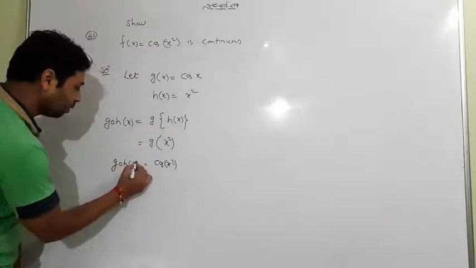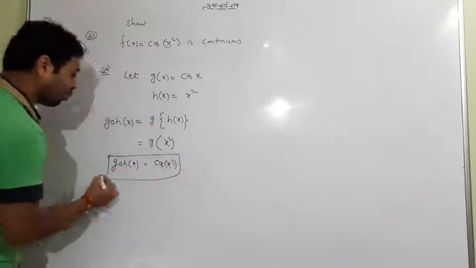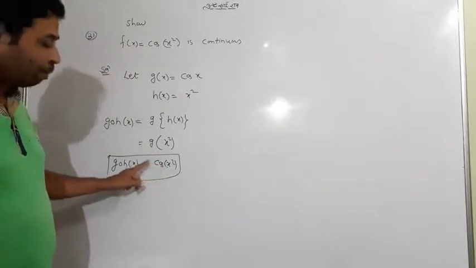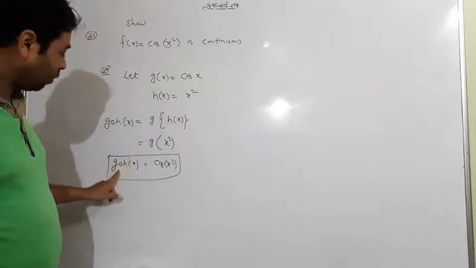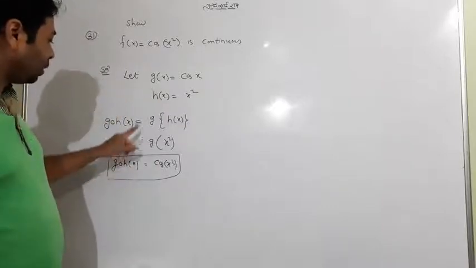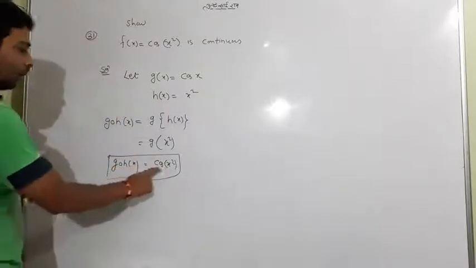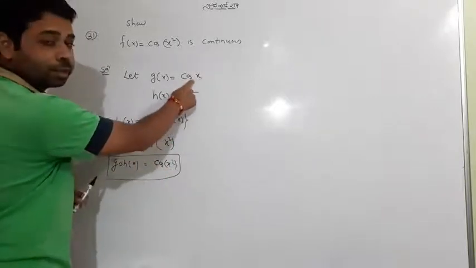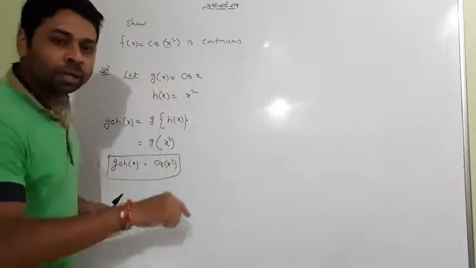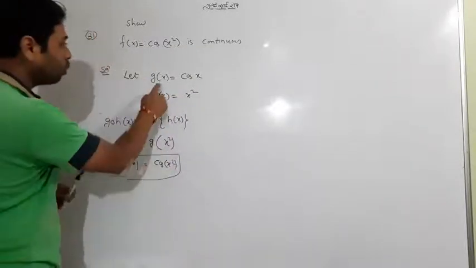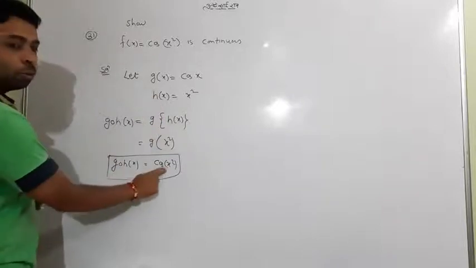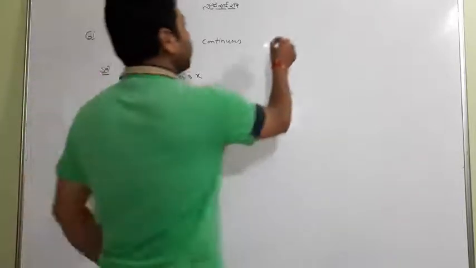What have you found? That g of h of x is equal to cos x square, meaning this is actually a composite function, a combination of cos x and x square. Since cos x and x square are both themselves continuous, their composition is also continuous. What will we write here?